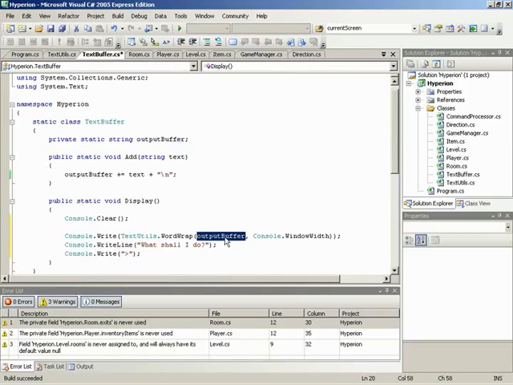But remember, what is an output buffer? Well, let's bring our attention back up here to add. Every time we add something to output buffer, we're always putting a new line at the end. That's why we're doing write as opposed to write line, because we are making sure that is indeed a write line in the fact that an enter was added to the end. So that's why it's going to wrap on its own. It's going to be a line break, start a new line. So that's why we're doing that.